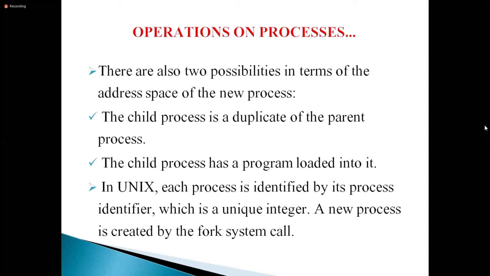The content, return values, functions and variables, everything will be the same. So the child process is a duplicate of the parent process. So the child process has a program loaded into it.